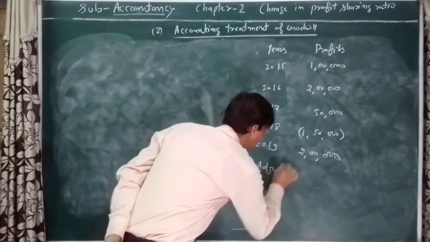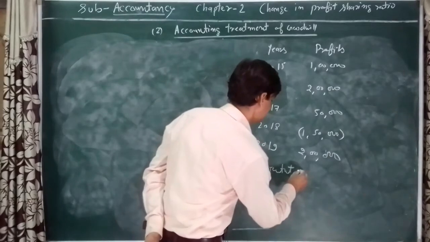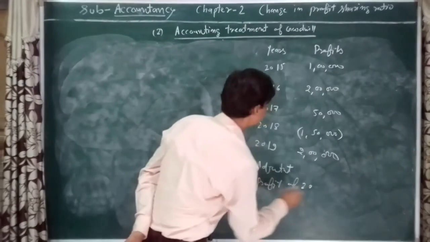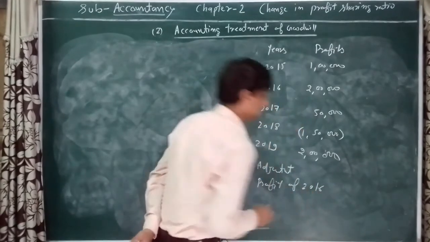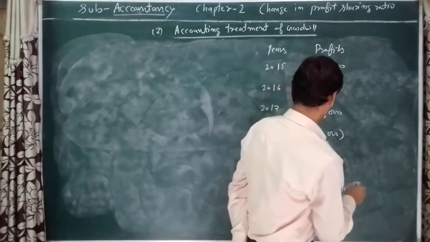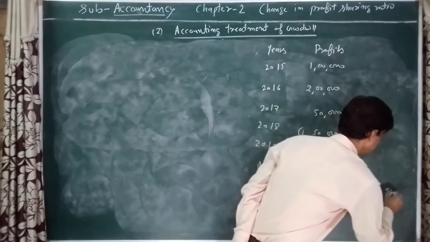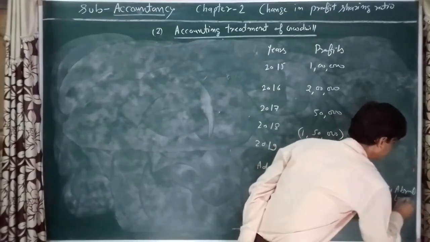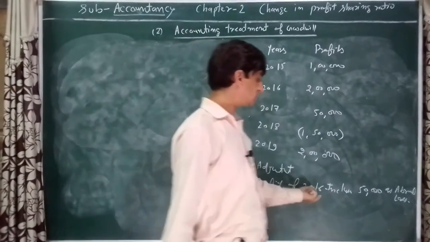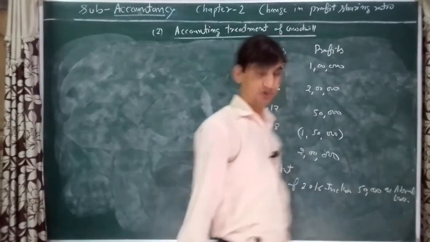Adjustment: profit of 2016 included 50,000 as abnormal loss.